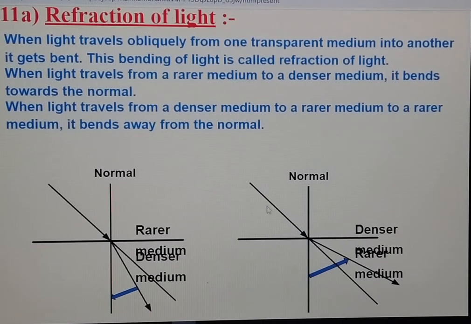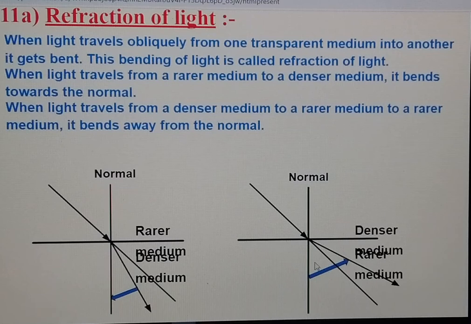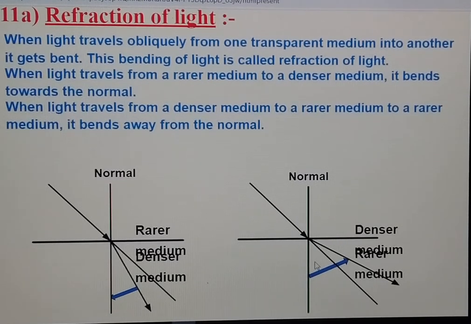Second, in this second figure, when light travels from denser to rarer, suppose this medium is denser and the second medium is rarer. In this case, the light ray bends away from the normal. This is the incident ray and this is bending away from the normal. So according to the definition, refraction means bending of light when light travels from one medium into another medium.